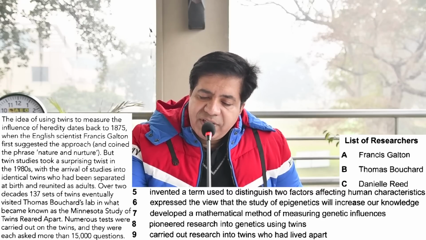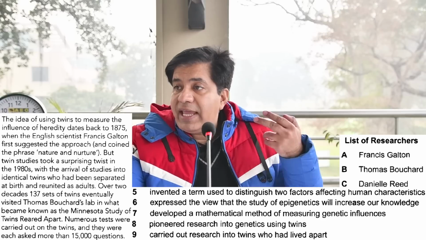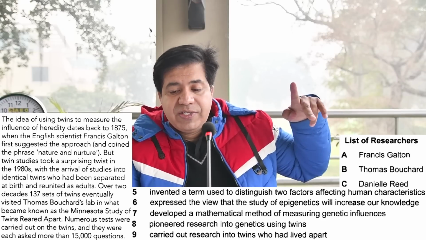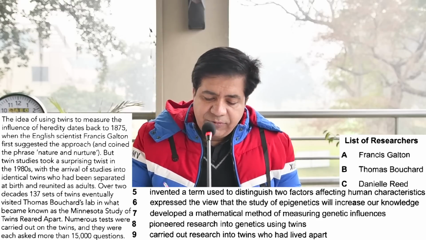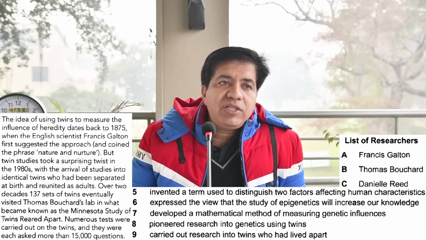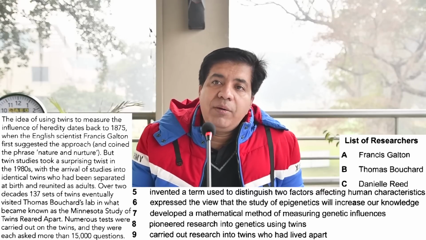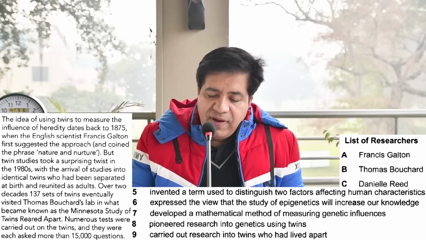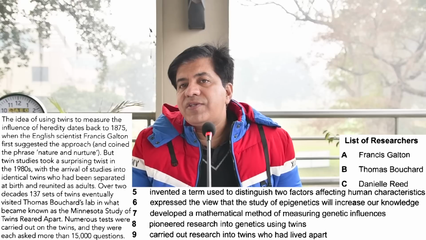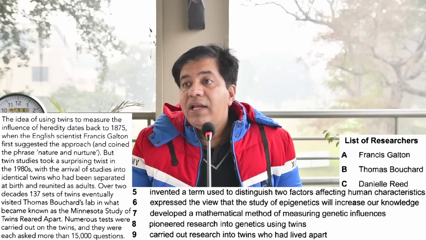Francis Galton first suggested the approach and coined the phrase nature and nurture. They are actually two, nature and nurture. These are two factors. So the answer for question number 5 is A. On your answer sheet, you are going to write A for question number 5. Clear? Invented a term used to distinguish two factors. What are the two factors? Nature and nurture.